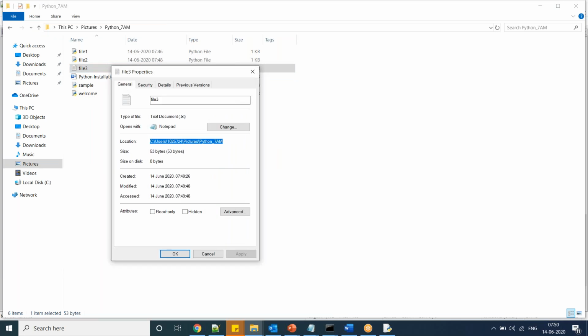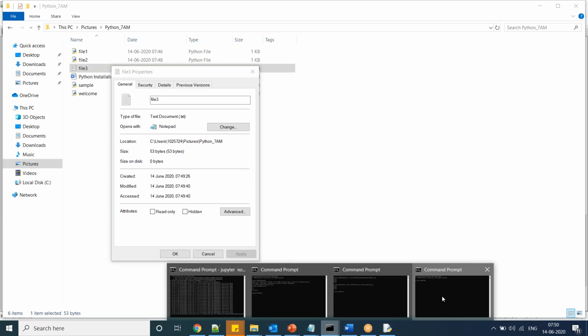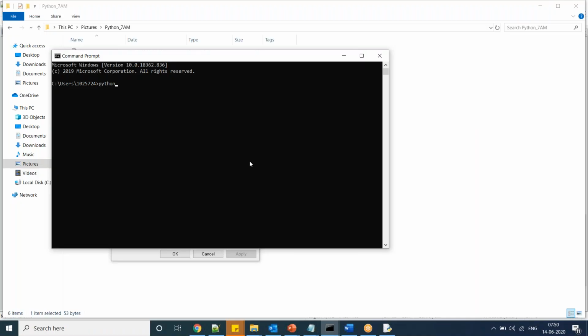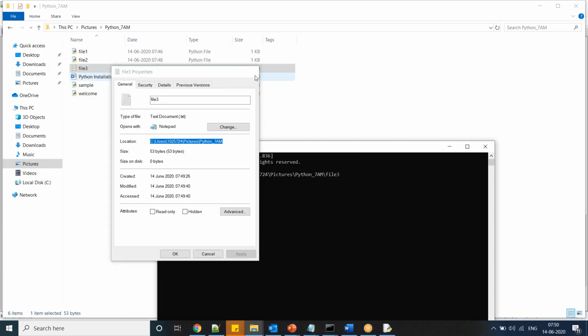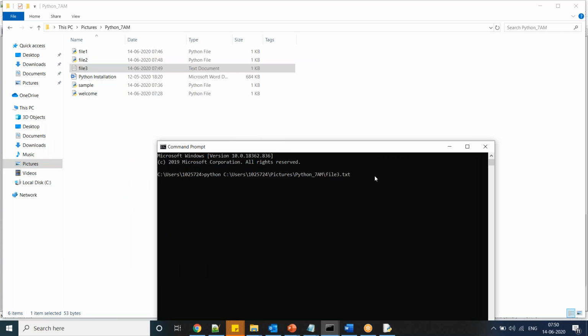Take the properties, complete file path. Python space your file path. Here, what is your file name? File3.txt, right? So your file name is file3.txt, and it is executed. So it is not mandatory to use the .py extension, but people maintain a standard. So learn using best practices. Save the file with the .py extension.